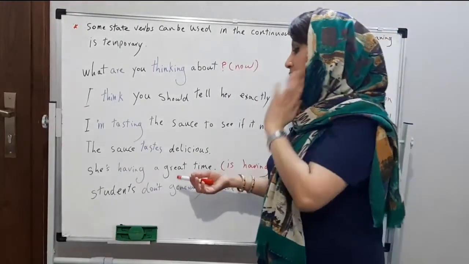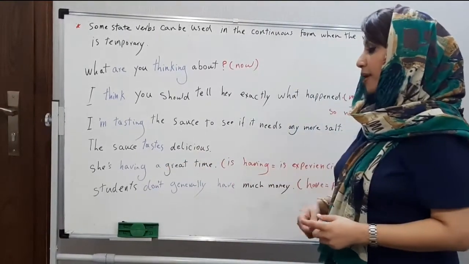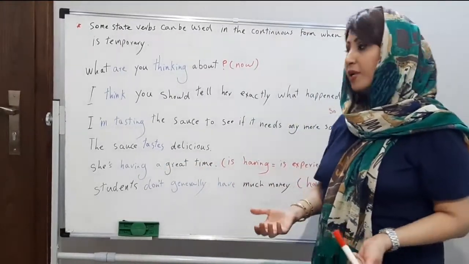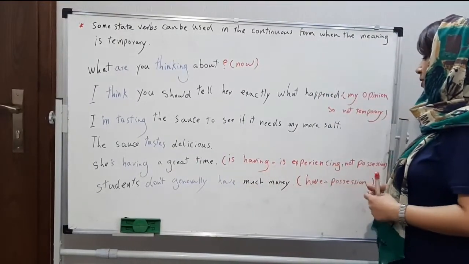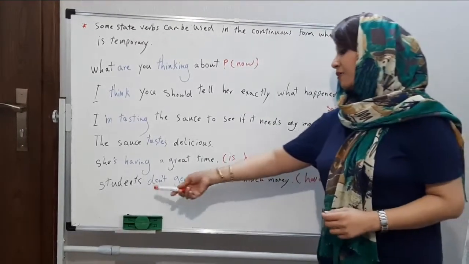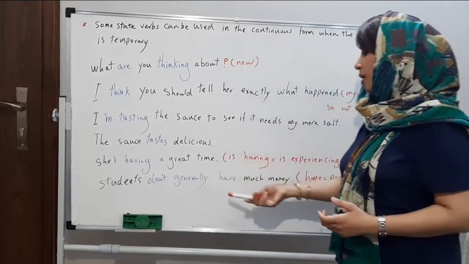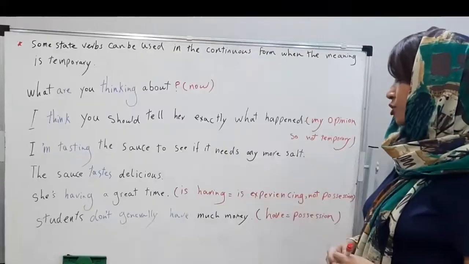Next, she's having a great time. It is not a possession, we can say she is experiencing. And we have another: students don't generally have much money. Have here is a possession.